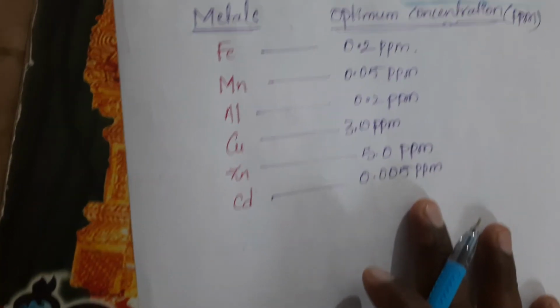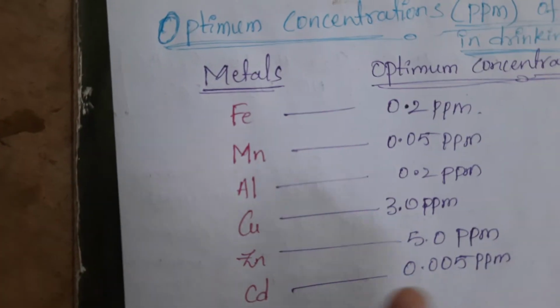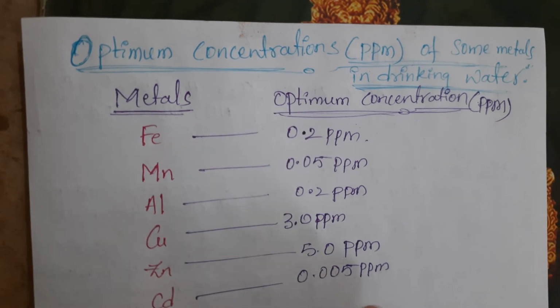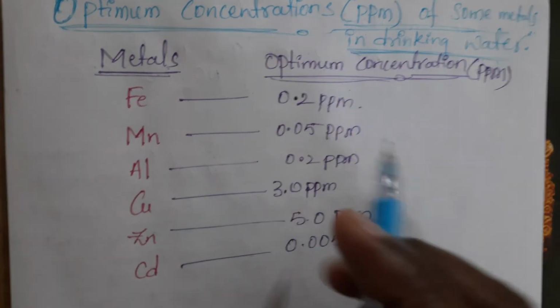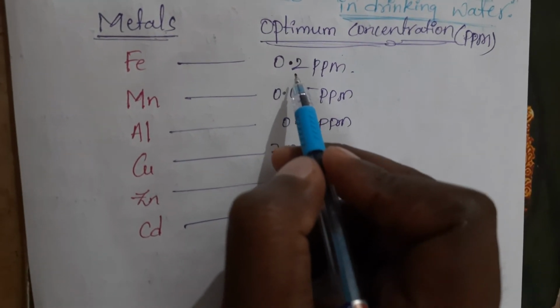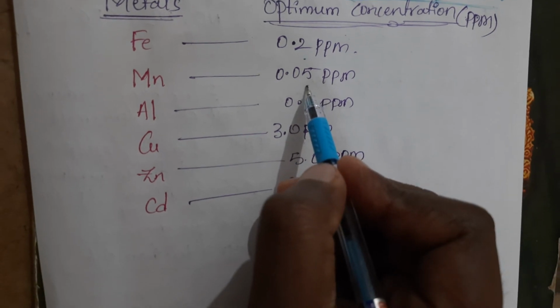The optimum concentration of different metals in drinking water, you see. Here iron will be 0.2 ppm only. Manganese will be 0.05 ppm only.